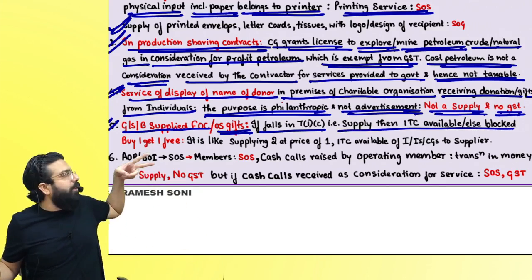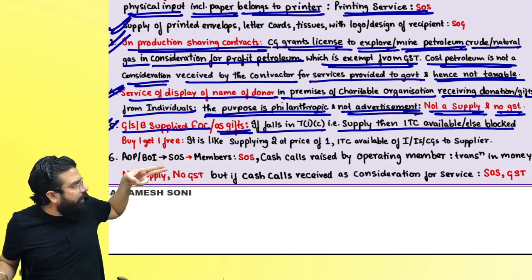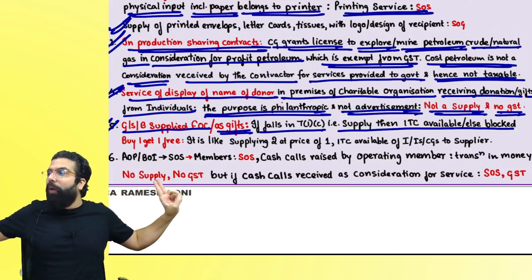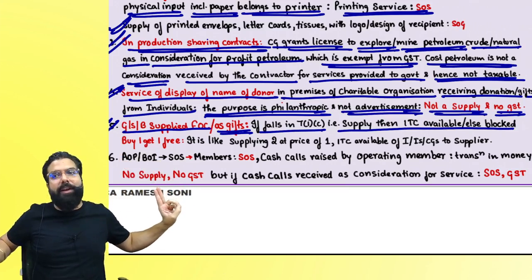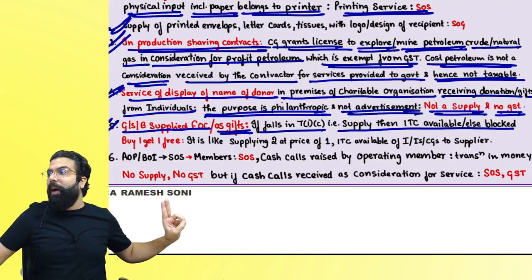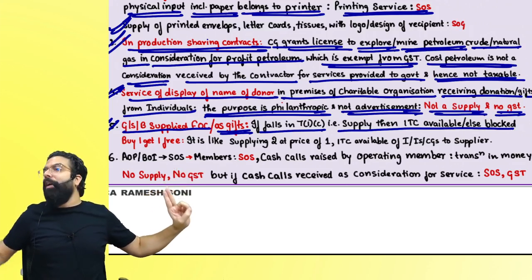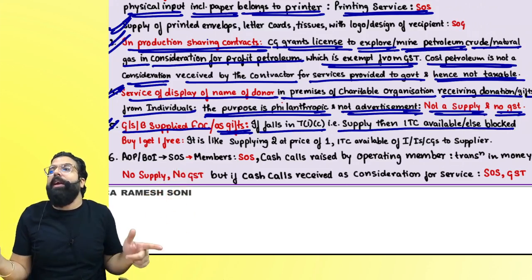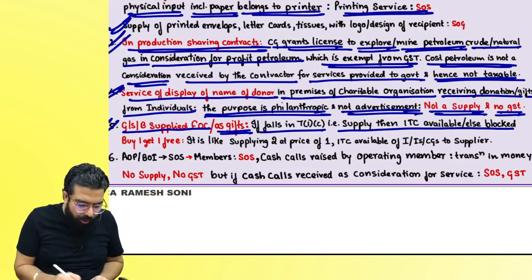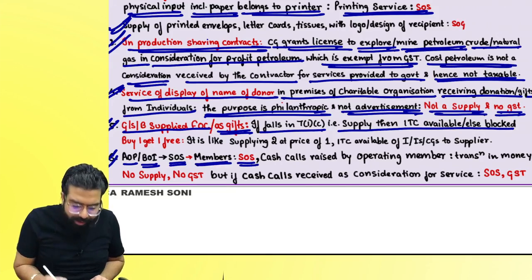Always remember one thing, whenever you give buy one, get one free, it is nothing but two supplied at the cost of one. Whatever input services and capital goods you buy, whatever GST is paid, the total credit shall be available. Buy one, get one is nothing other than two supplied at the price of one, and all the input shall always be available. The last one over here is, if there is an association of persons or body of individuals supplying services to the members, it is always a supply of service.